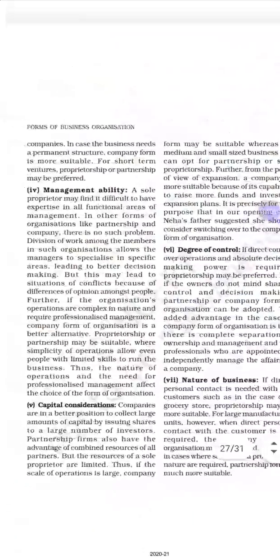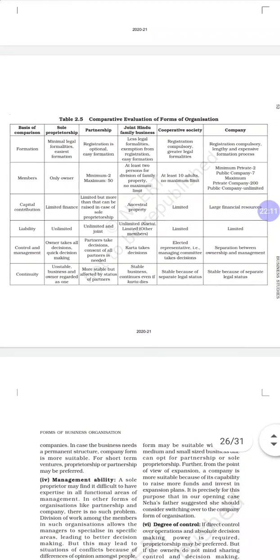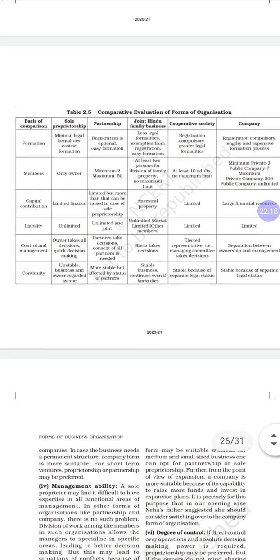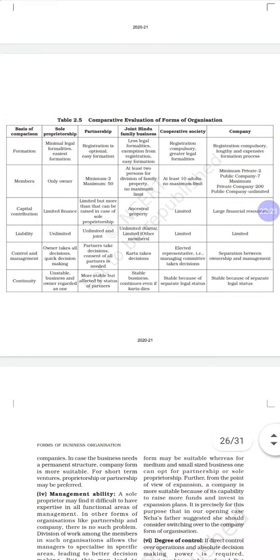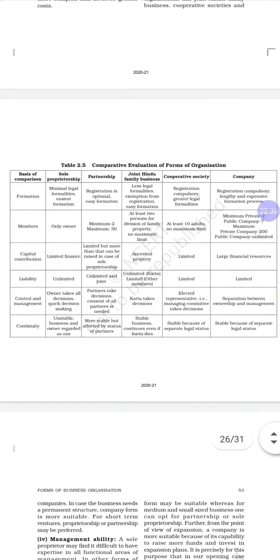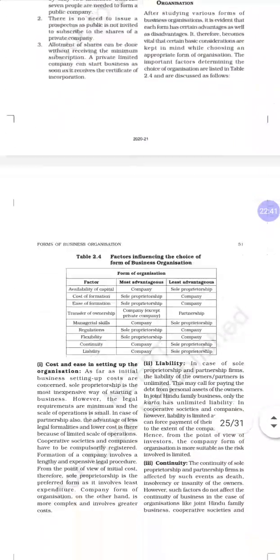Here is one chart, I will explain the chart. Comparative evaluation of forms of business. In today's class you will be writing in your notes only two tables, and you will write only the points, from the videos, or I will send you the PDF. All the 7 points are there, write the 7 points for choice of form of business.